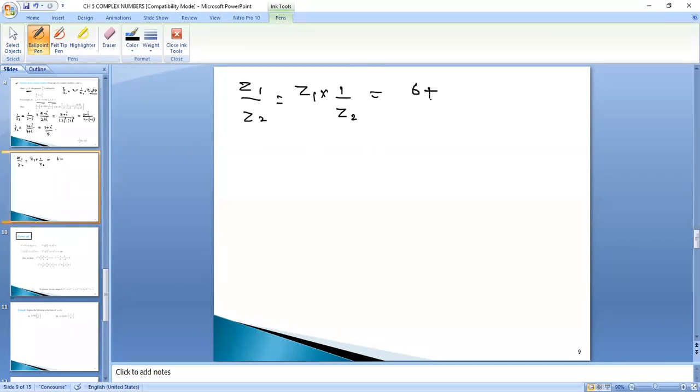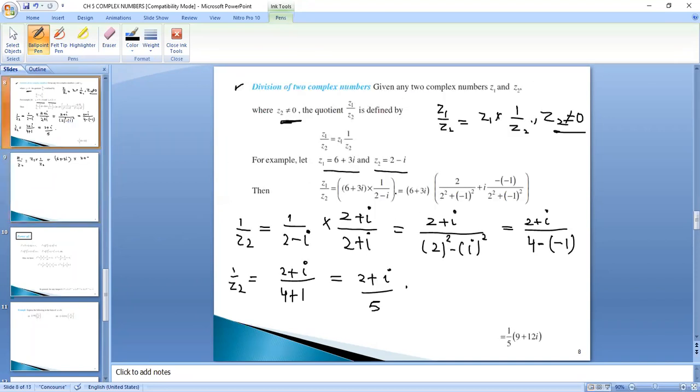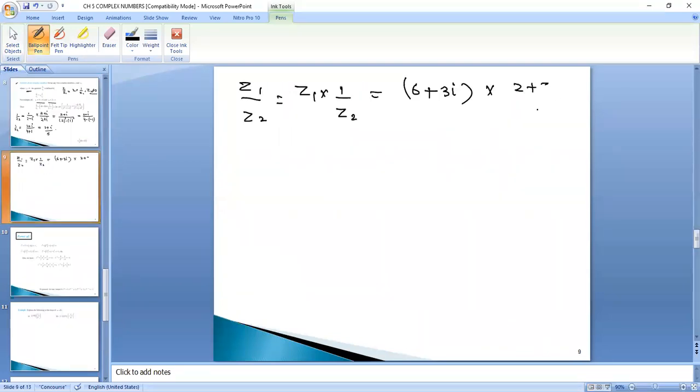6 plus 3 iota into 2 plus iota upon 5, right? So I'll be writing 2 plus iota upon 5.